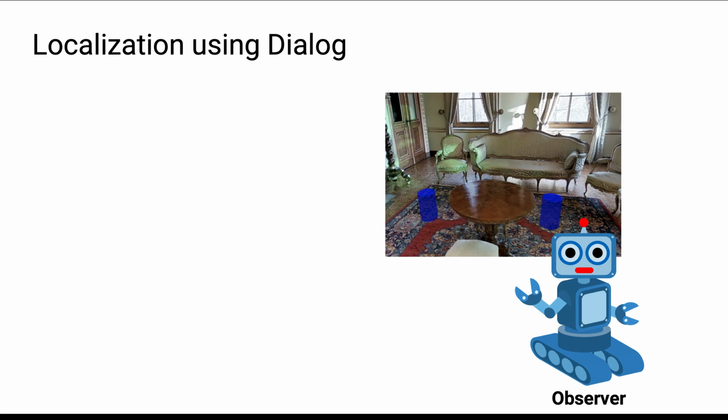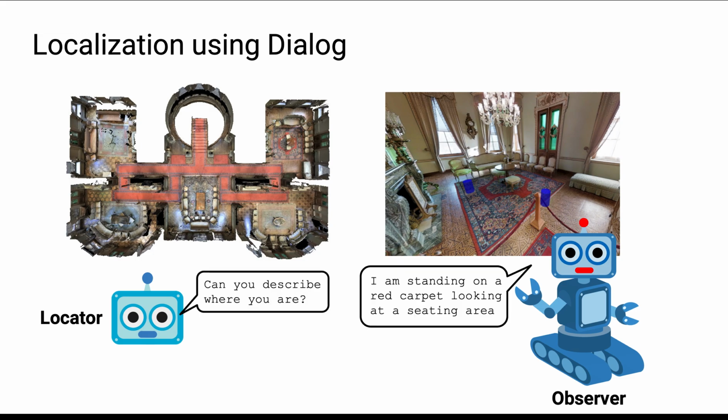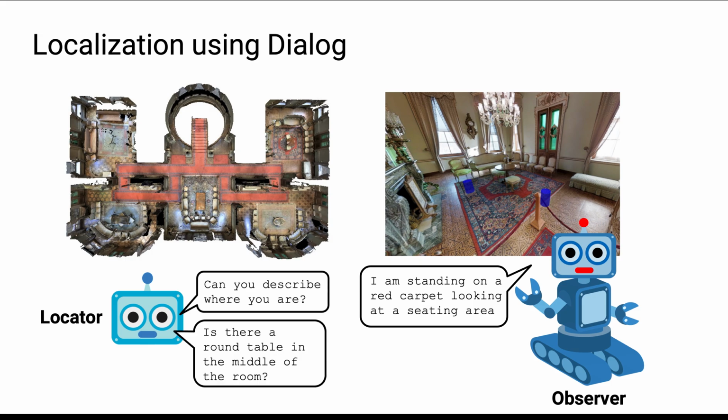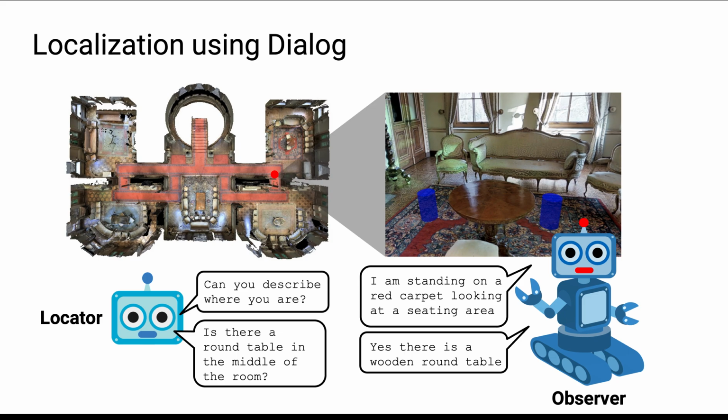Not sure where you are, you call your friend who knows the building quite well. You start describing your surroundings. I am standing on a red carpet, looking at a seating area. They may ask you to move or look around. Is there a round table in the middle of the room? So you start navigating in response to their questions and answer them. Yes, there's a wooden round table. After a few more rounds back and forth, your friend will hopefully know your location and come and get you.